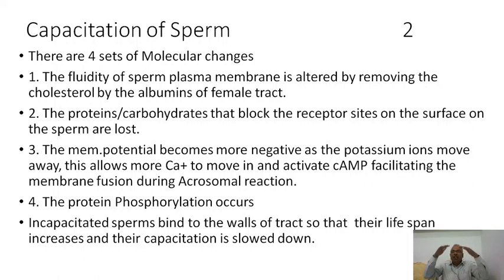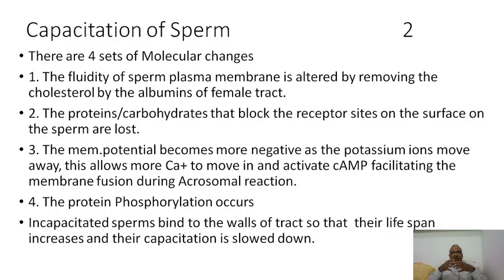The first event is increasing the fluidity of the plasma membrane of the sperm. The second one is unmasking the proteins that are covering the receptors. And the fourth event is also very, very important: the membrane potential becomes more negative. The sperm membrane potential becomes more negative when it enters the female genital tract by losing potassium. The entire potassium will go out, so that hyperpolarization occurs.